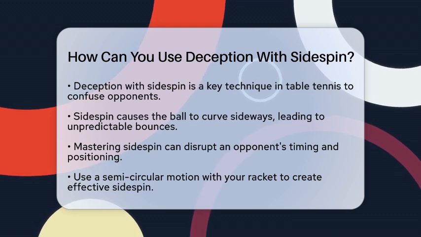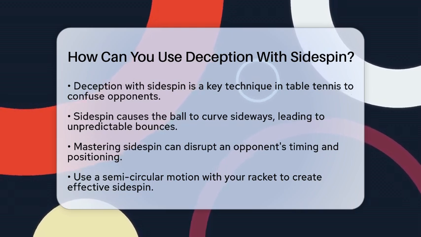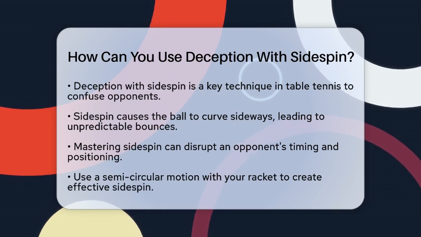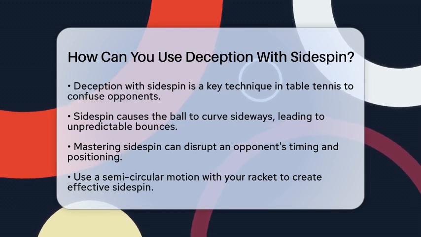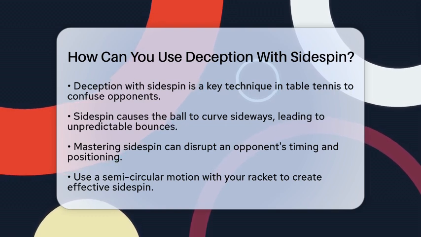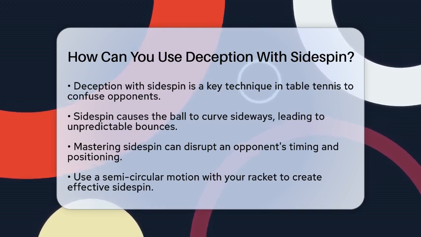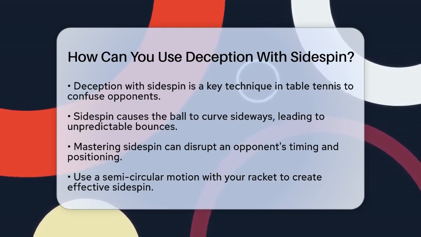First, let's talk about what sidespin actually does. When you apply sidespin to the ball, it causes the ball to curve sideways during its flight. This can lead to unpredictable bounces once the ball hits the table. By mastering this spin, you can throw off your opponent's timing and positioning, making it harder for them to respond effectively.